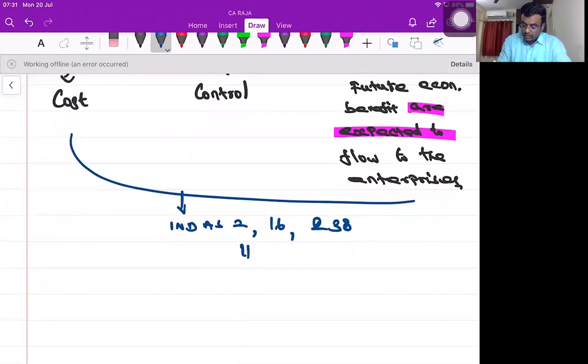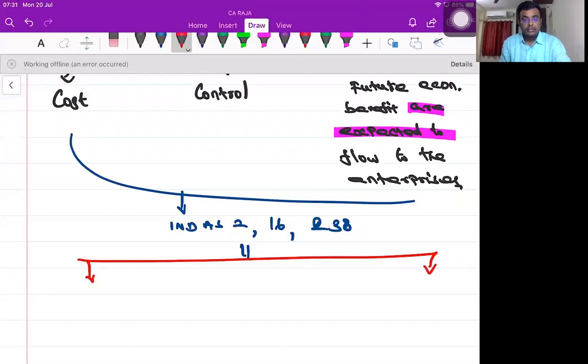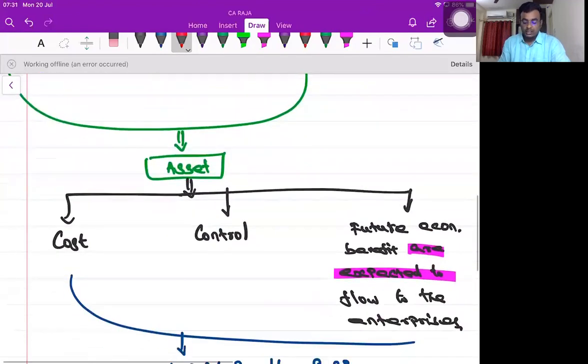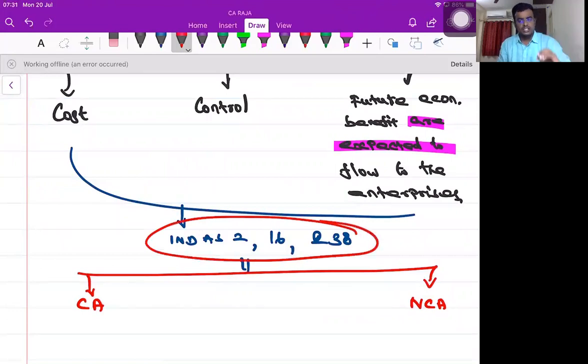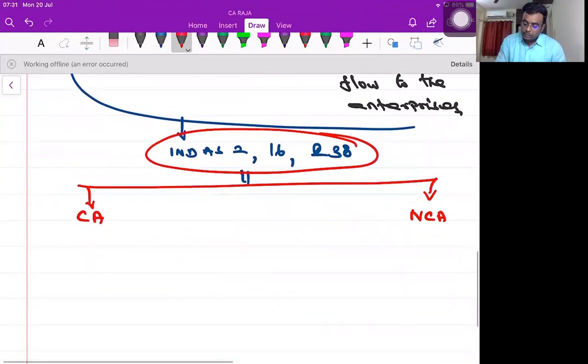After this discussion, you can split the assets into two categories: current assets and non-current assets. First the definition is asset, which means whatever I discussed with you in terms of definition, that is common for Ind AS 16 and 38. Then you can bifurcate assets into two categories. One is called current assets, another is called non-current assets. Can you please tell me the definition for current assets?